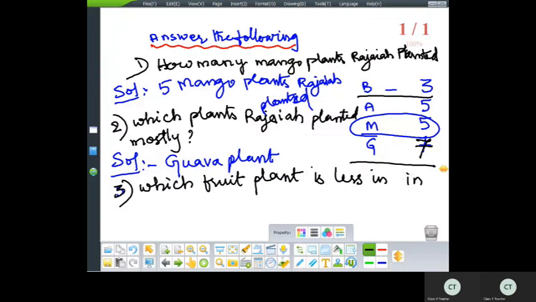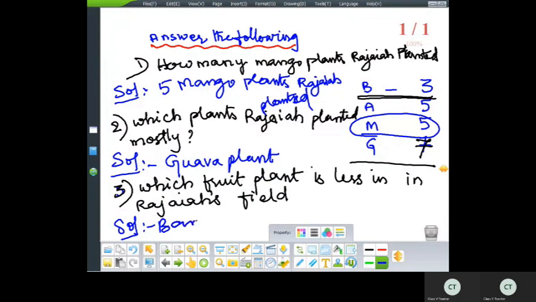So as per the table, banana plant is the less. So our answer is banana plant. Okay.